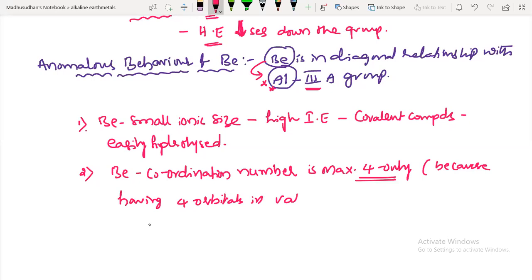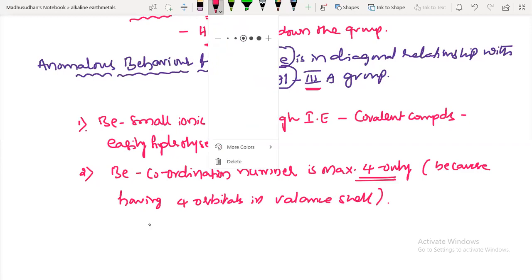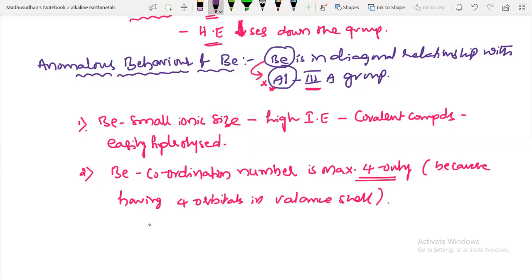Can anyone name the 4 orbitals present in the valence shell? Beryllium belongs to which period? Second period, right? Yes, sir. Second period means which orbitals are present? The 2s, and in p we have 3 orbitals, px, py, pz.